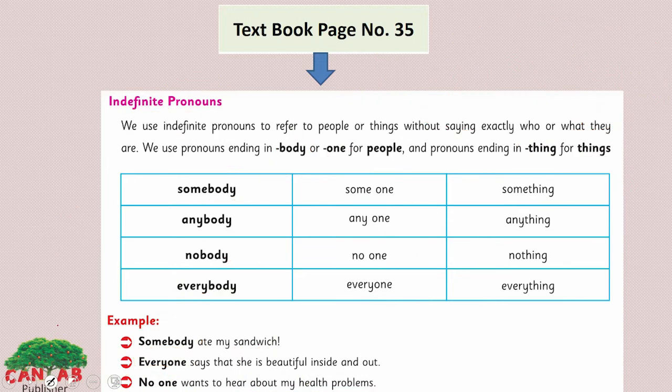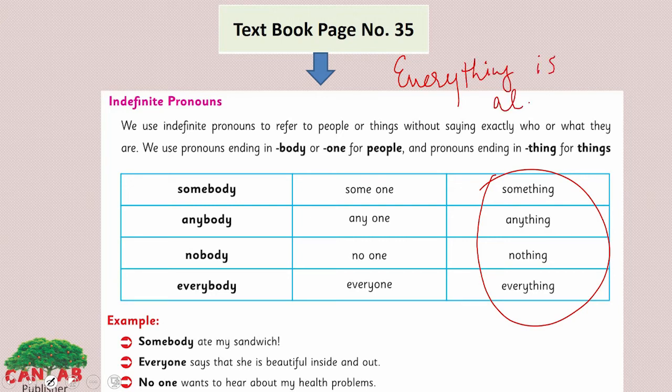Look at the second example. Everything is all right. Now in this sentence, it refers to all the things. It doesn't include any specific thing here. It includes all the things. Right, everything is all right. He or she doesn't mention any specific thing. He is referring to all the things. Everything is all right here.